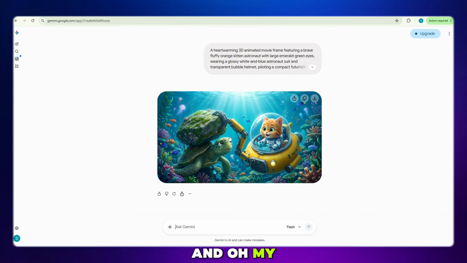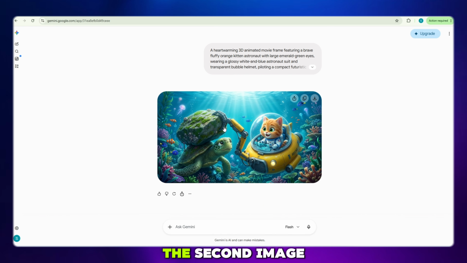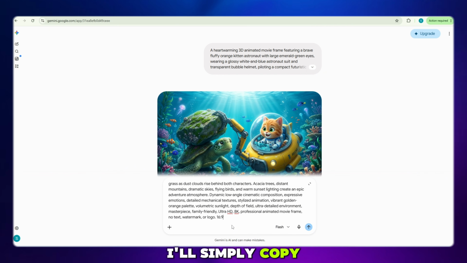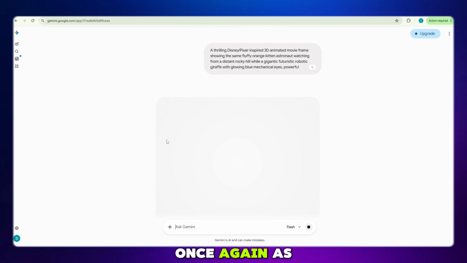And oh my god, viewers, look at this result. My first 3D cartoon-style image is ready. Just look at the quality. The image is incredibly detailed, vibrant, and looks like a professional animated movie scene. Now let's generate the second image. I'll simply copy the second prompt, paste it here, and click the Generate button once again. As you can see, the generation has started. We'll wait for a moment.